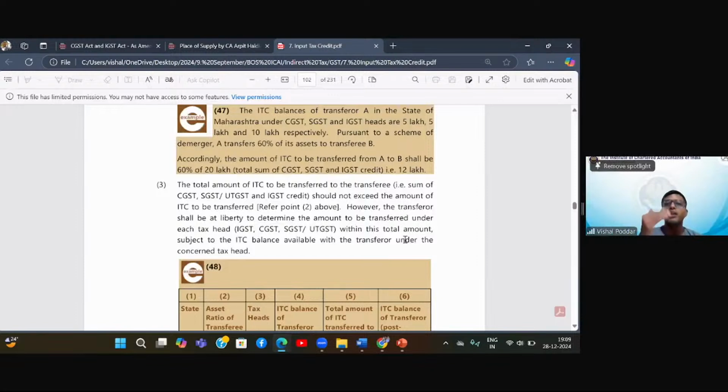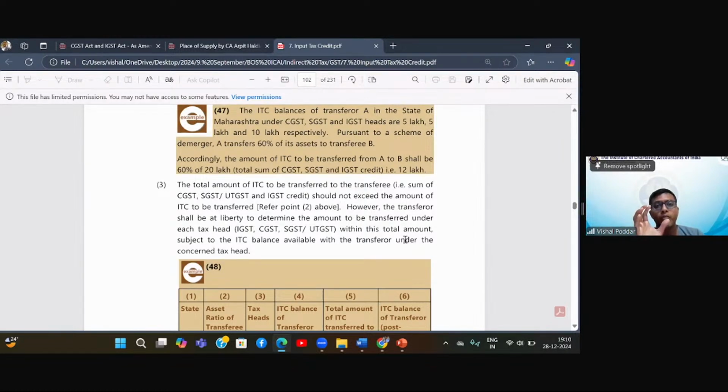Now when I'm actually giving this 100 to B and 80 to C, obviously I will be giving it from the balance which I'm actually having in my C plus S plus I. It is not necessary that I should utilize each balance in the ratio of 100 to 80. So maybe I can give entire IGST up to 100 to company B and C plus S up to 80 to company C. Or I can give C plus S to company B and IGST to C, or in any ratio.